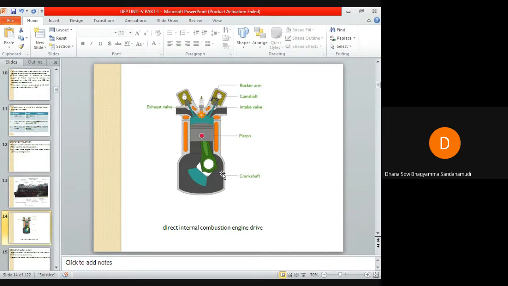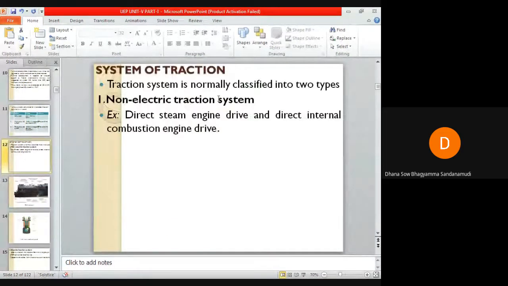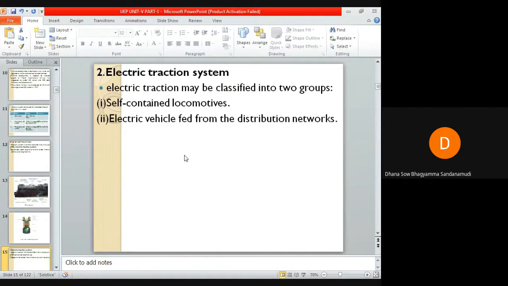Okay, so the first one is non-electric traction system. The second one is electric traction system. The traction system which develops the necessary propelling torque and involves the use of electrical energy at any stage to drive the traction vehicle is known as electric traction system.